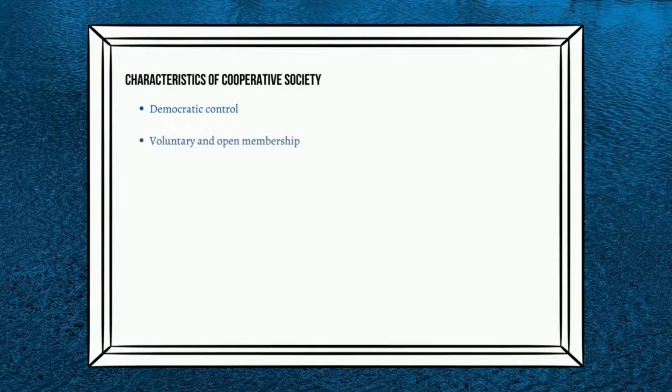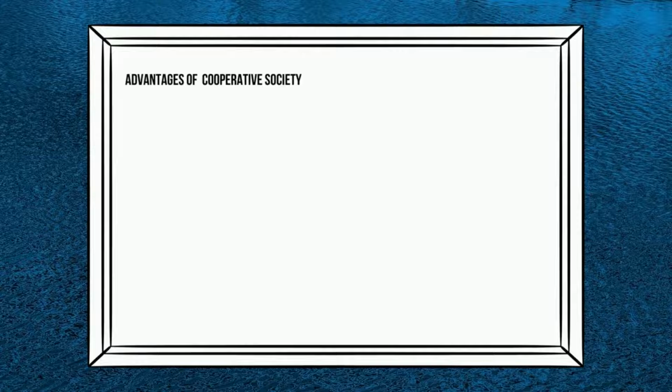Voluntary and open membership. Any individual can obtain membership and any member can withdraw from the membership voluntarily. Collective ownership of members. A cooperative society is owned by its members and all its assets are also owned by all the members. Common expectations and needs. The main objective of a cooperative society is to achieve the well-being of its members and facilitate development of society. Okay, now let's see what are the advantages of cooperative societies.